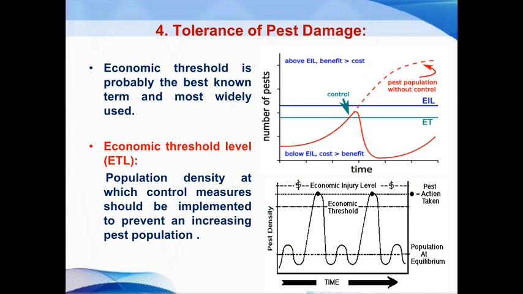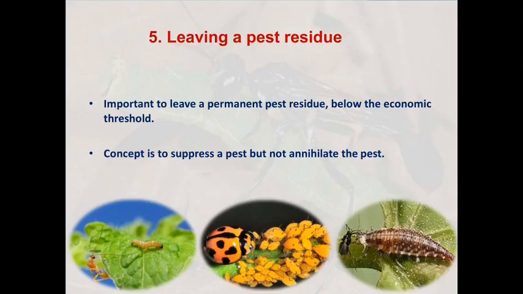ETL means economic threshold level. The economic threshold level is the population density at which control measures should be implemented to prevent an increasing pest population. It means that we should know the ETL of that particular pest, and then we can go for the IPM program.